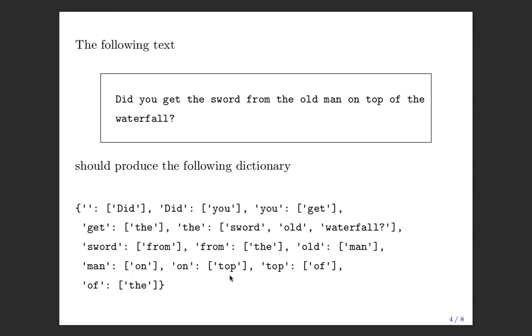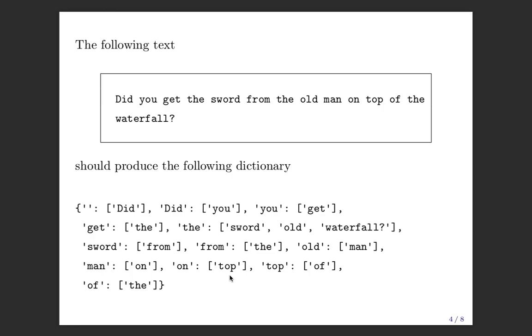So in any case, we have the empty string, and what follows the empty string is did, right? So in this case, the empty string we're interpreting as the beginning of a sentence. So the empty string comes before, or what's the word for comes before? Precedes, yeah, precedes did, precedes you, precedes get, precedes the, precedes 3 different types of words, sword, old, and waterfall.